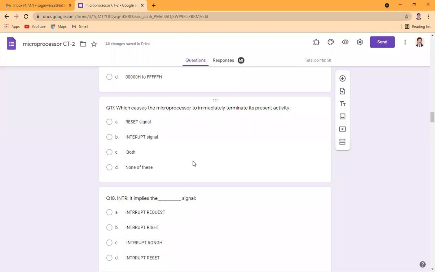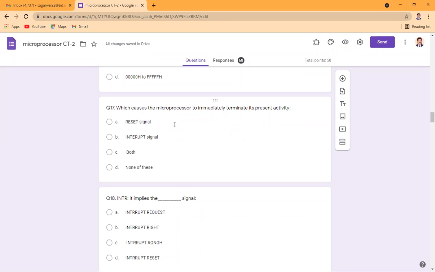Now the next question is, which causes the microprocessor to immediately terminate its present activity? We have four options: reset, interrupt, both, and none of these. Of course, whenever we push a reset button, all the operations of the microprocessor are terminated immediately.